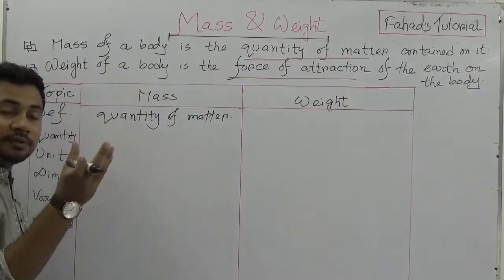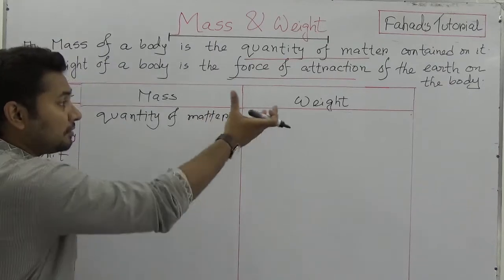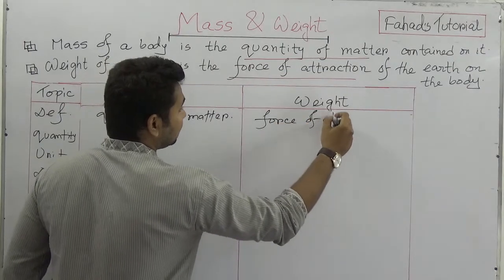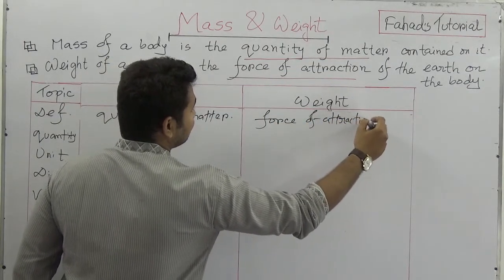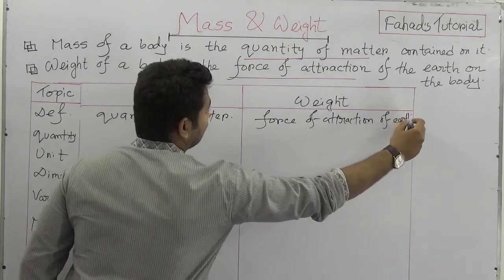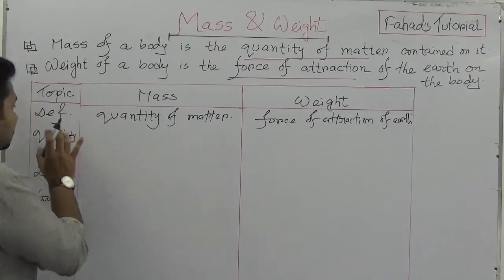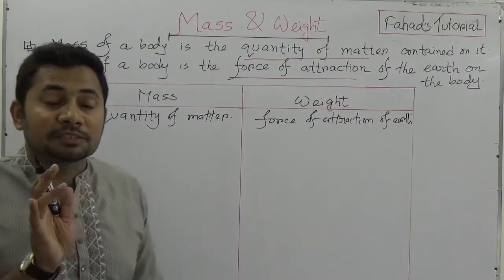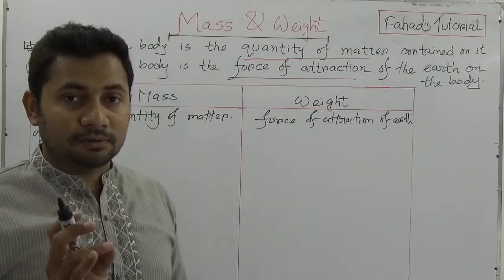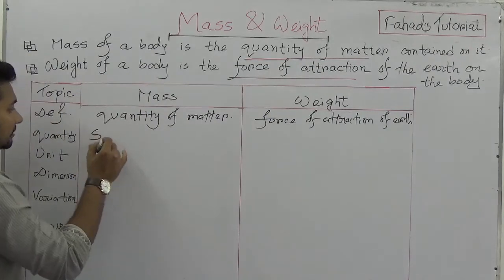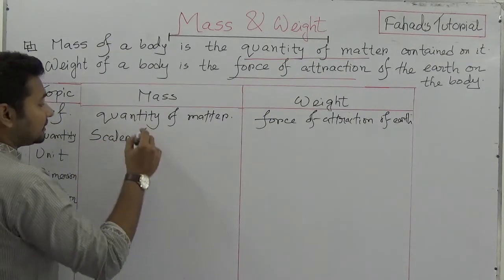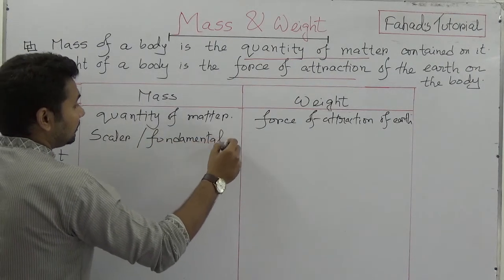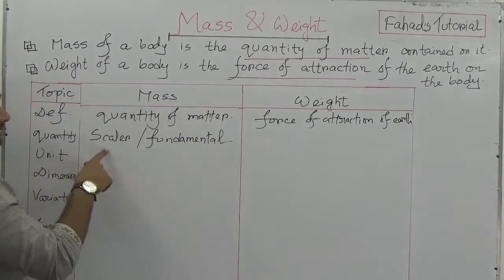So mass is actually the quantity of matter, and weight is the force of attraction of the earth. Then we must know that mass is a scalar quantity, and this is a fundamental quantity, as well as weight is a vector quantity.